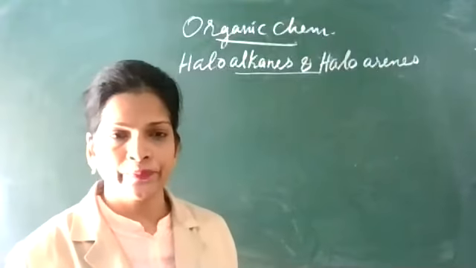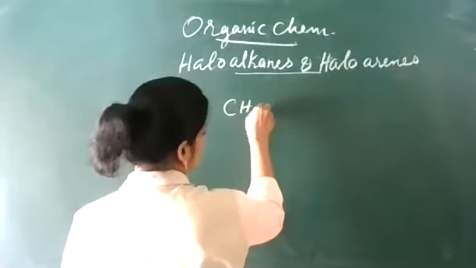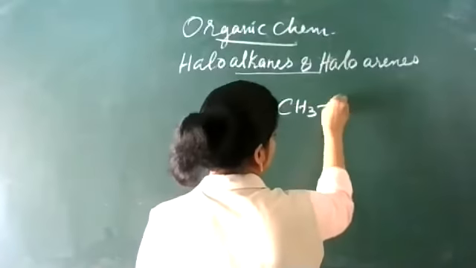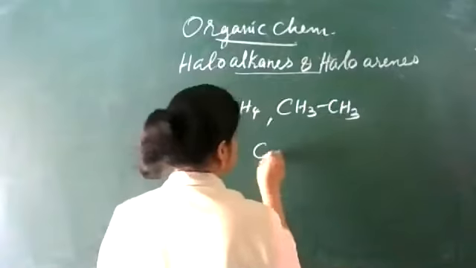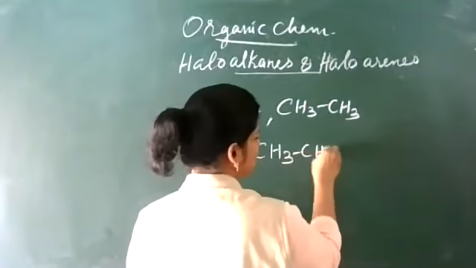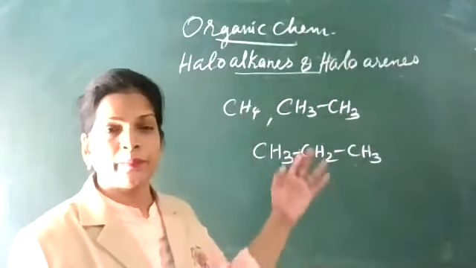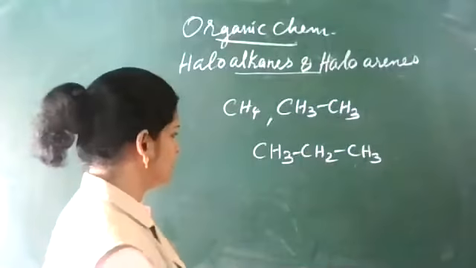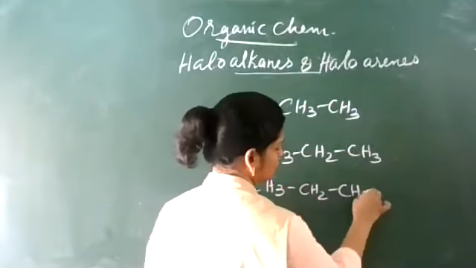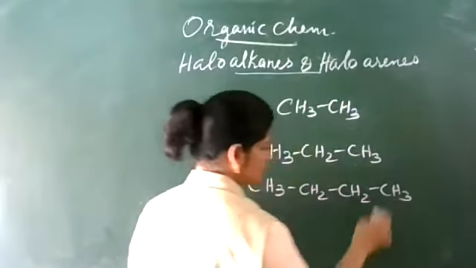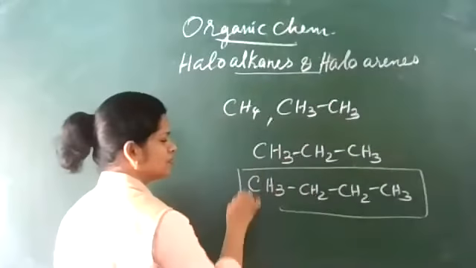These are alkanes. CH4, CH3-CH3, and CH3-CH2-CH3, propane, butane, pentane, etc. This is the most important one in this chapter.